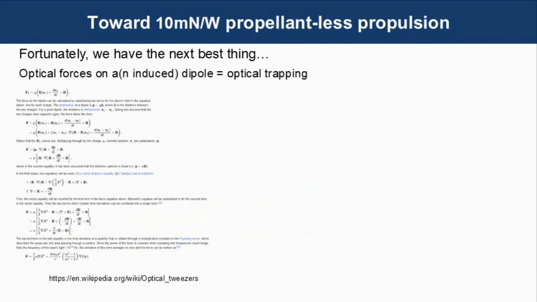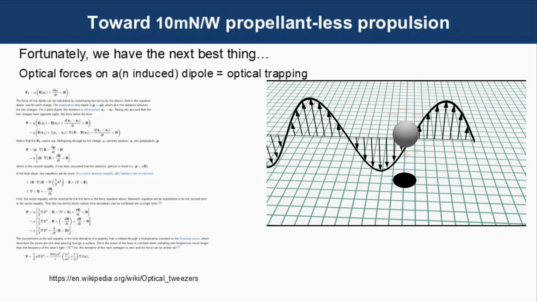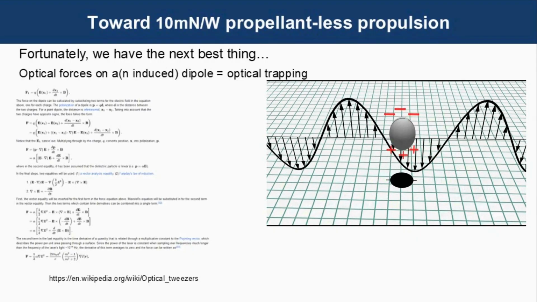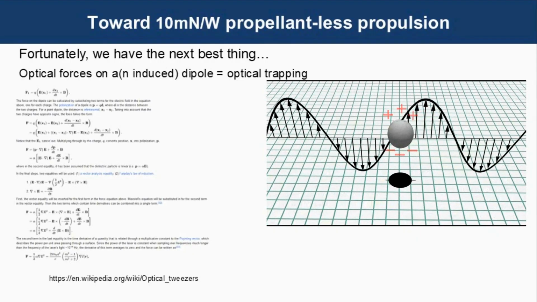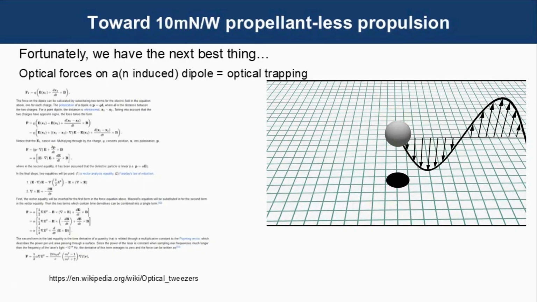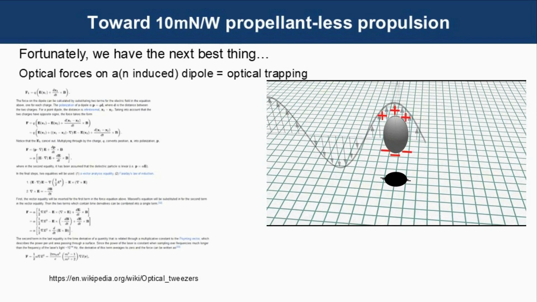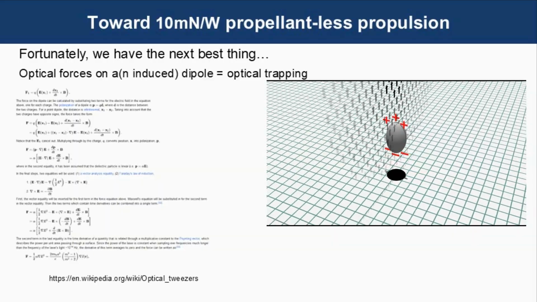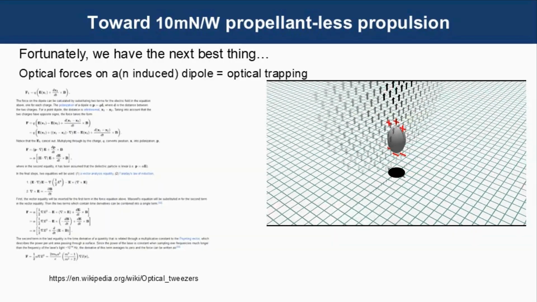Fortunately, we have the next best thing, the optical forces on an induced dipole, or the case of optical trapping. In this case, the electromagnetic field gradient can give us a force on the particle in question. In the case of optical trapping, the electromagnetic field induces a polarization on the sample at each antinode, forming a transient dipole within the sample. When the dipole forms, it finds itself in an asymmetric electric field, a gradient, and the upper end of the dipole experiences a stronger force than the lower end of the dipole, so the particle is drawn along the field gradient to the area of highest optical intensity.